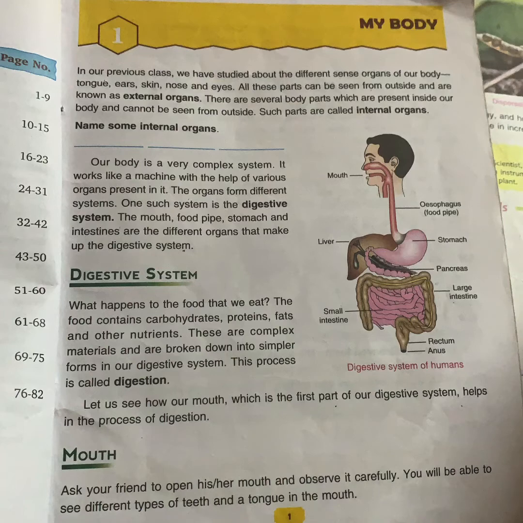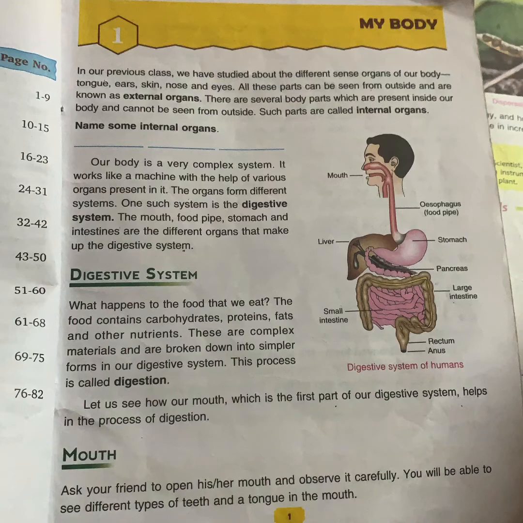But there are several body parts which are present inside our body and we cannot see them from outside. Such parts are called internal organs. So internal organs are the organs which are present inside our body and cannot be seen from outside. Give few examples of internal organs that we cannot see from outside: heart, lungs, kidney, liver, right? So these are few examples of internal organs that we cannot see from outside.